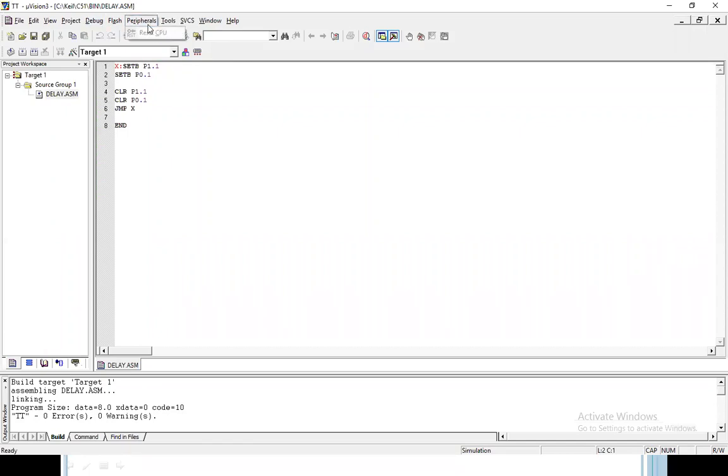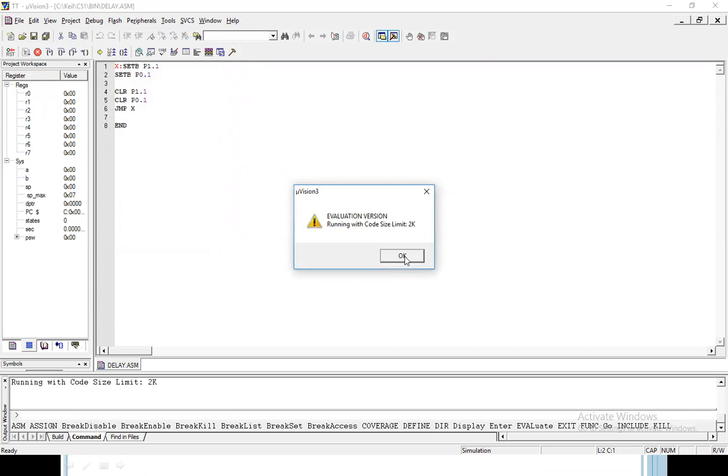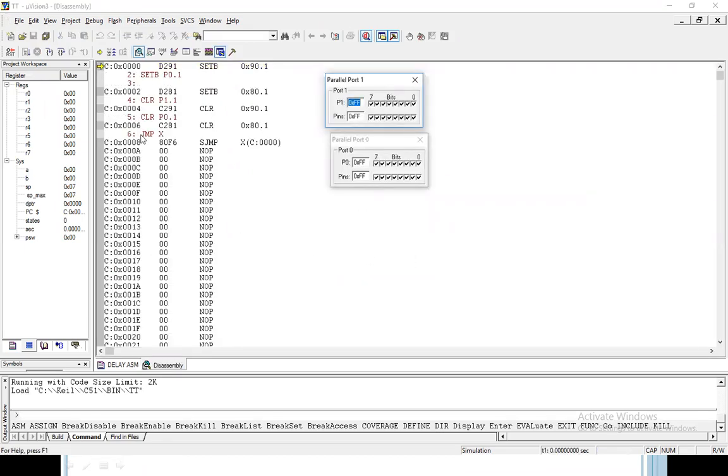Here are the peripherals. If there is a practical examination and anybody asks you to write a program to switch on or off port 1, then what do we have to do? See, the peripherals are not shown before you run the program. Remember this when you run the program on your PC, when you download the Keil software. Here we do not see the peripherals before running the program. When you go to Debug and start and stop debug session, that is when the peripherals will be activated.